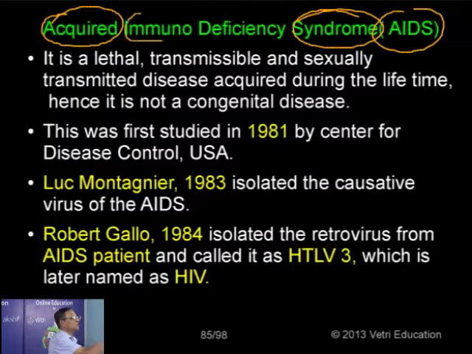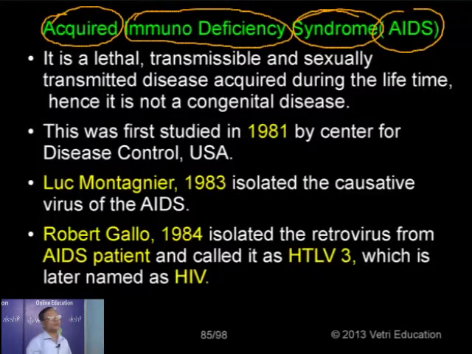Immunodeficiency, because the virus attacks our immune system, making the immune system non-functional. So the immune system is deficient, not working. Syndrome, a number of symptoms. This is why it's called acquired immunodeficiency syndrome.